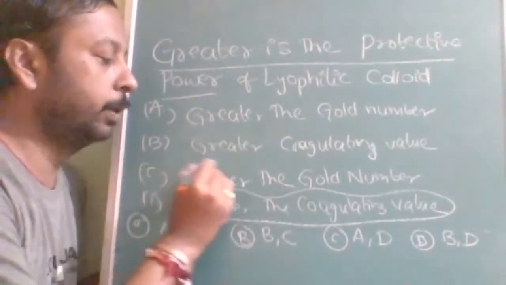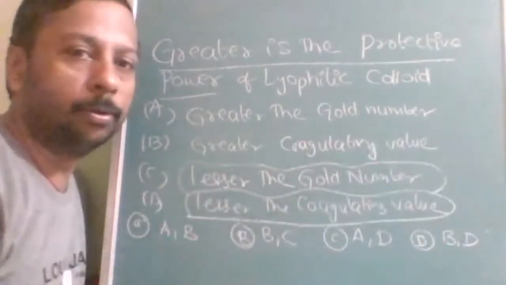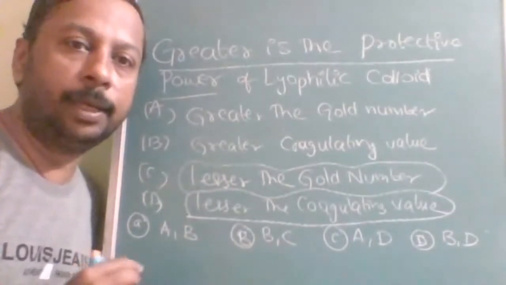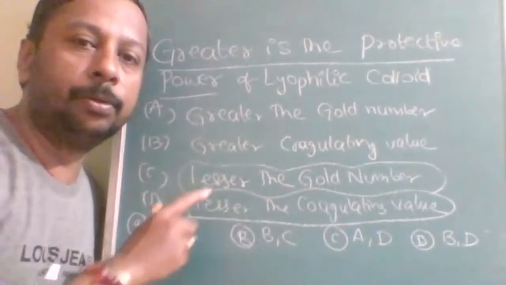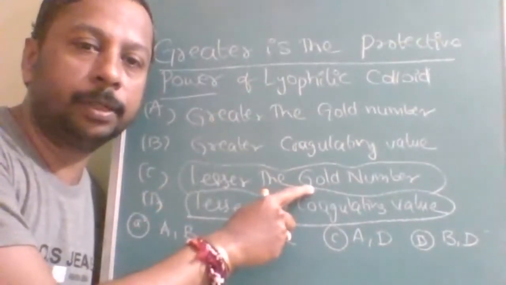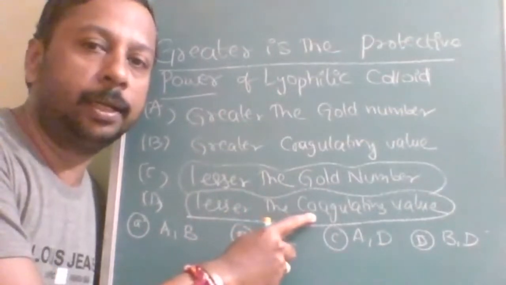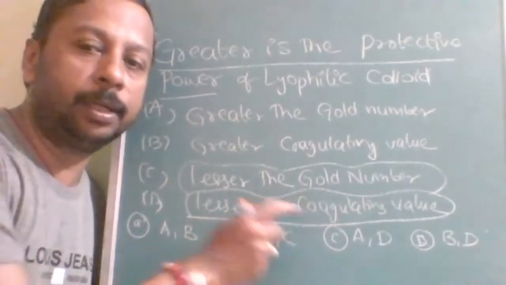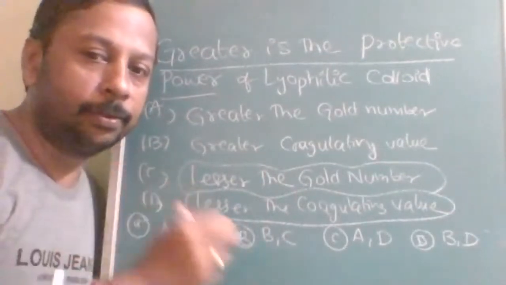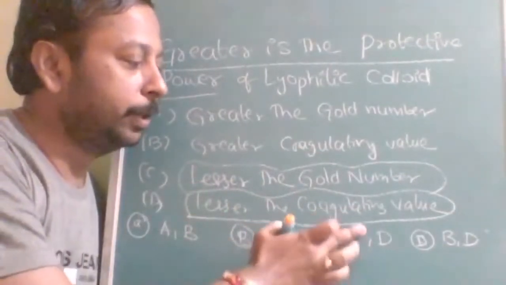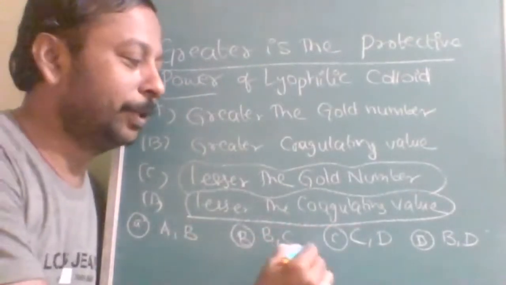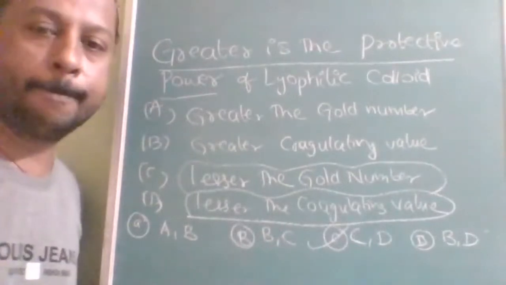So lesser will be the gold number. Okay. Gold number means the amount of protective colloid required in milligrams. So highly powerful, therefore the milligrams we use will be less. And already the coagulating power is greater, so the quantity will be correct. Okay. C and D. Oh, the answer is C, comma D. Okay, what is the answer? C, comma D. That is, option C is correct.